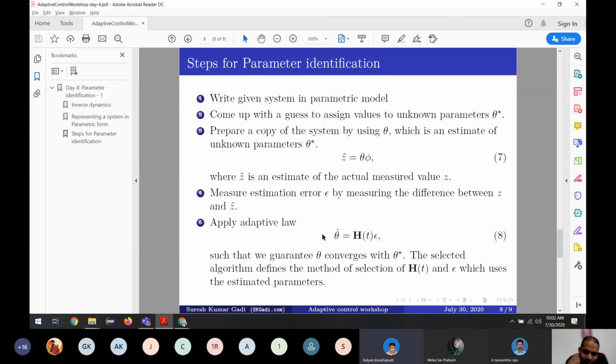As the sir told, we can change some parameters theta star, and see if theta is converging or not. If everything is understood properly, on the third day of the parameter identification, we can apply this to a second order system and see if it is as expected. So tomorrow we are going to see mostly the scalar part. We don't have matrices to solve, we have only scalars.